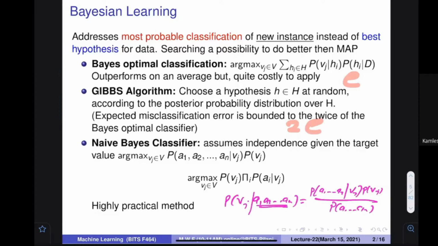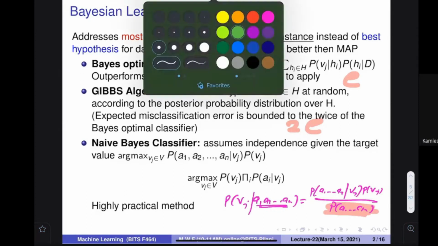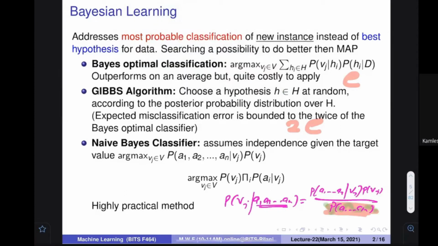This is the standard Bayes rule. This denominator is not dependent upon vj, so if you want to do the optimization for classification, you can safely drop this term. Whatever value of vj maximizes the upper term, I am going to give you as the answer. This is the standard method.